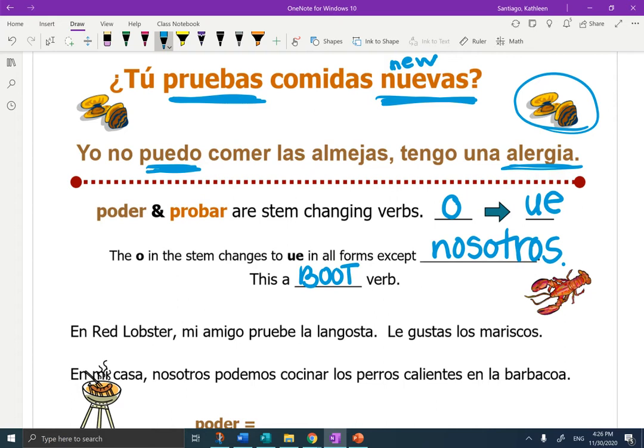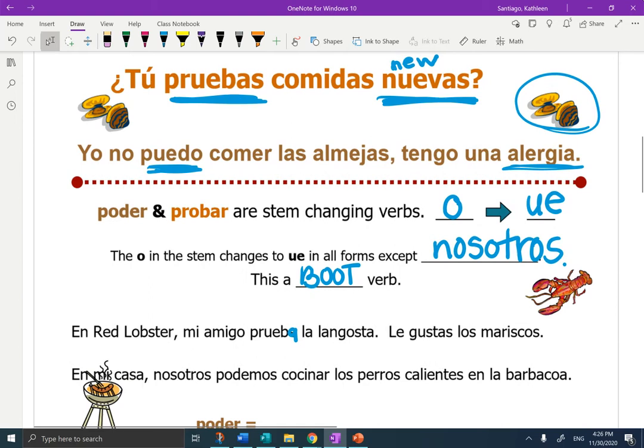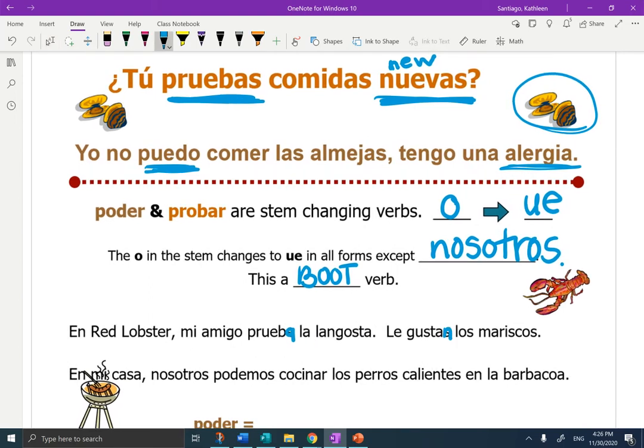So let's look at this again. In Red Lobster, mi amigo, it should be prueba. It's an AR verb. Prueba la langosta. Le gustan, this is bad. Le gustan los mariscos. So in Red Lobster, my friend, think about it. What does he do? Because he likes it, what is he going to do for the first time with langosta? Hopefully we got the idea that he's going to try it. It's a new food for him.